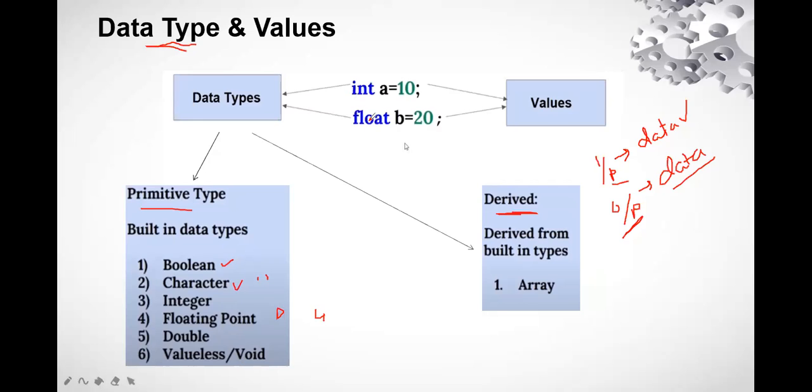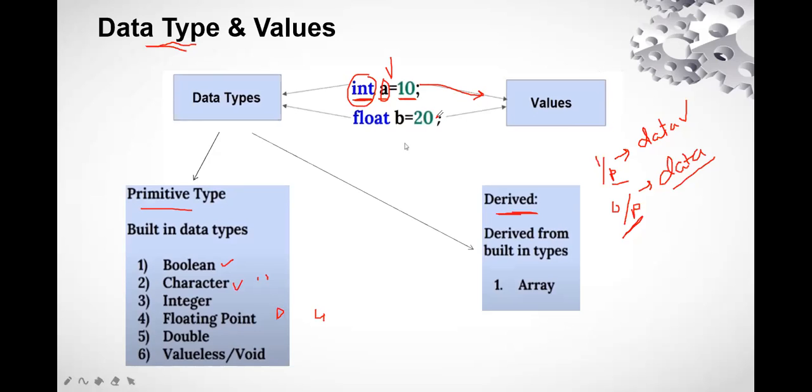For example, we have taken integer, right? Integer A. So integer A means A is a variable. We are going to discuss variables also. A is a variable which is of which data type? It is of integer data type. That means the value which is stored in it is an integer type, 10. So integer is the data type, while 10 is what? 10 is the value.